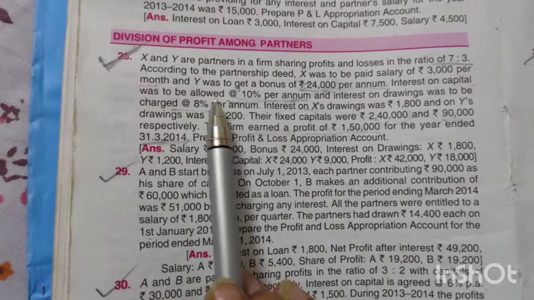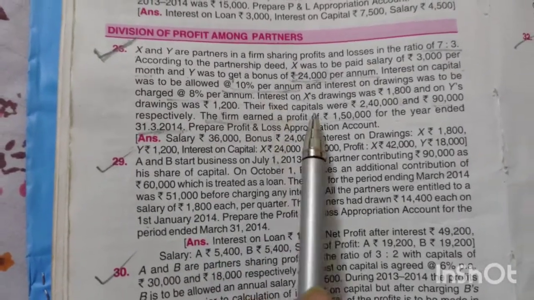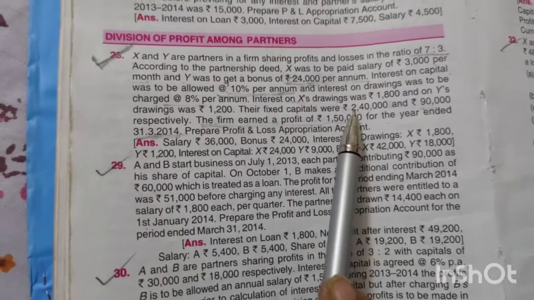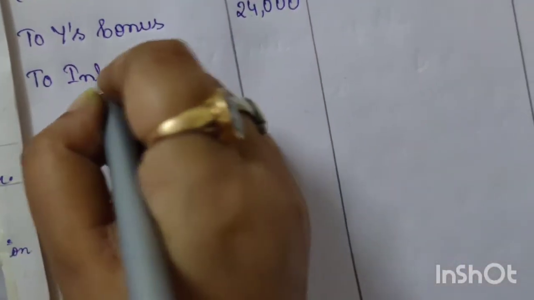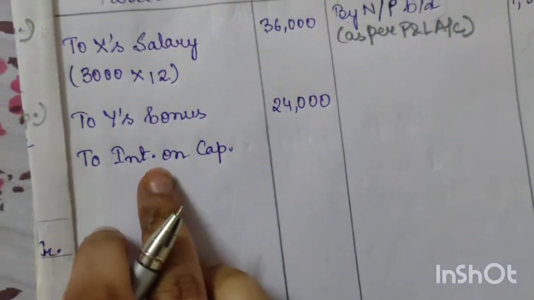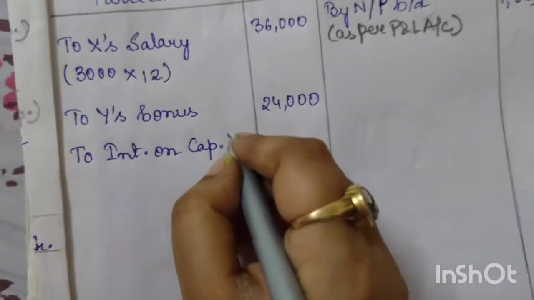Next, interest on capital was to be allowed at the rate of 10% per annum. In this case our capitals are fixed, so we will directly charge. Since interest should be given to the partners by the firm, it is an expense, so we record it on the debit side.